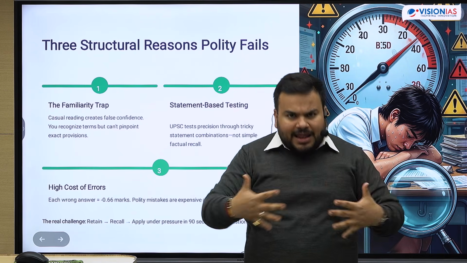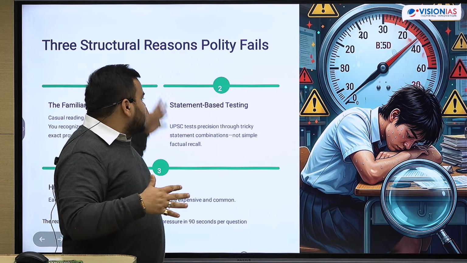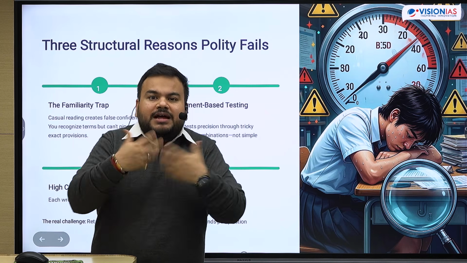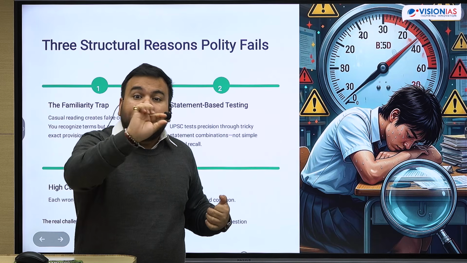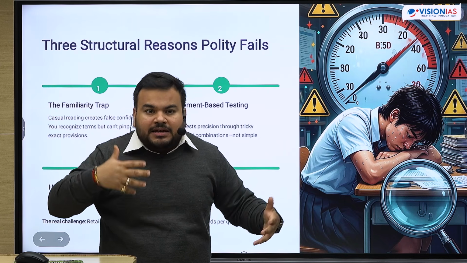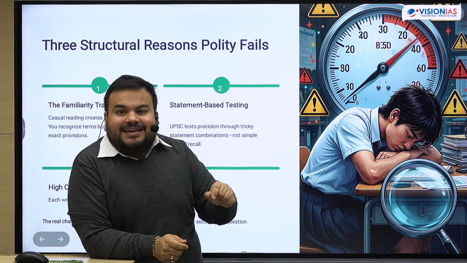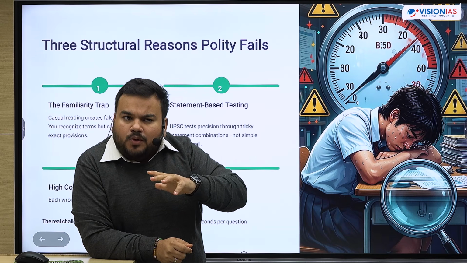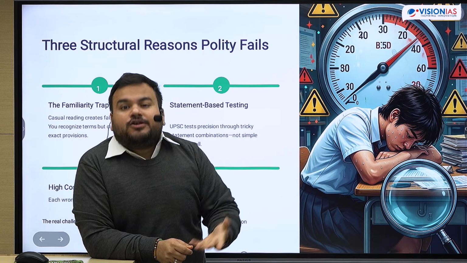Then down the line, if you have observed and analyzed previous year question papers of UPSC, there is something called statement-based testing nature of questions which has emerged. Now they're asking which of the above statements are correct, right? Then there's a new trend, only one, only two, only three, right? And that's where some of the statements look very familiar, very similar to each other, and again we struggle with respect to identifying which one is correct and which was incorrect, because sometimes options look very familiar to each other, and without clarity of that topic, it becomes really difficult to eliminate options, right?